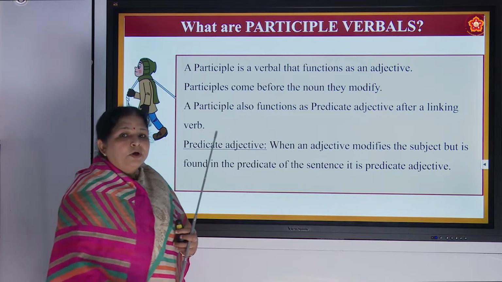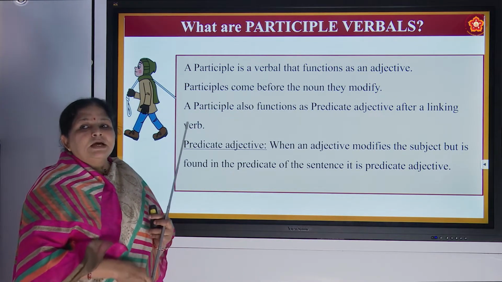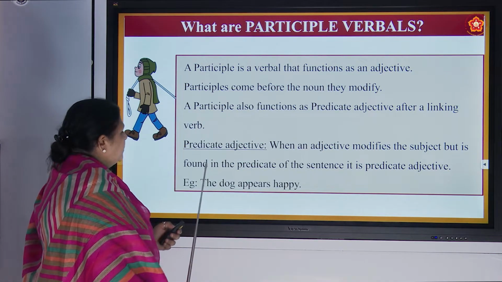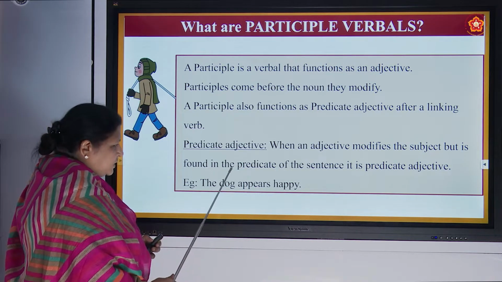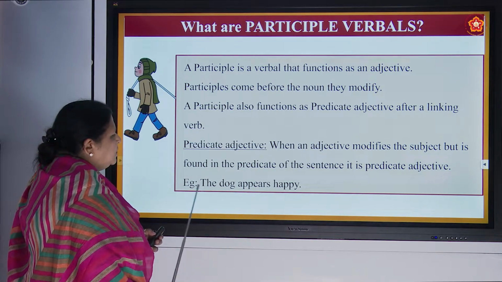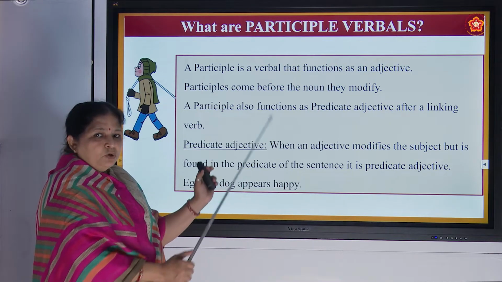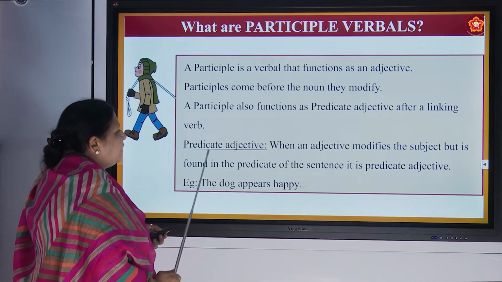Now we have not done subject and predicate of sentences yet. That will come in later classes. So from now, you just think of it. The dog appears happy. If you say subject and predicate, the dog will be the subject, and the predicate will be appears happy. So now you see what a predicate adjective is.